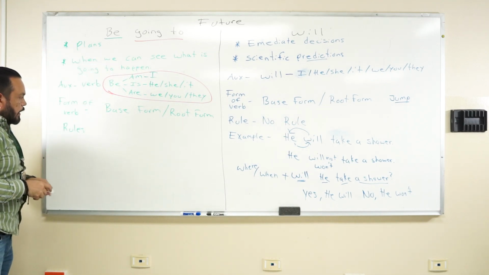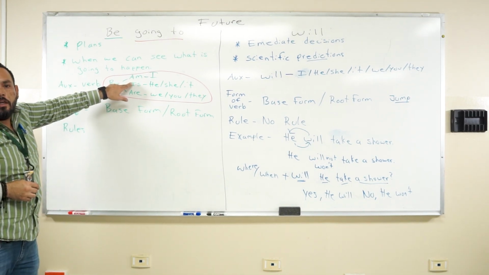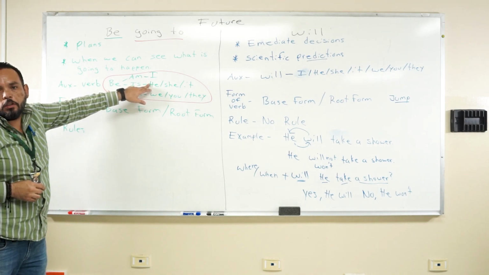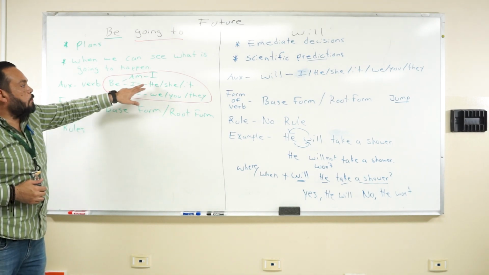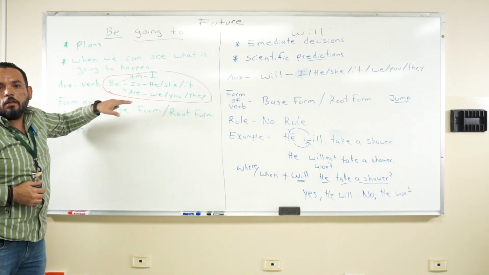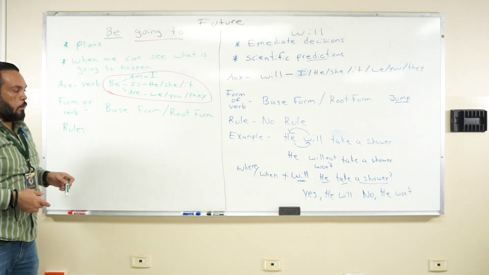Why? We tend to make mistakes and we don't put the verb to be in the correct form with the type of pronoun that we're using. It is a common mistake to say he am, I are. So we tend to change the verb to be depending on the pronoun, and sometimes we don't know when to use it.